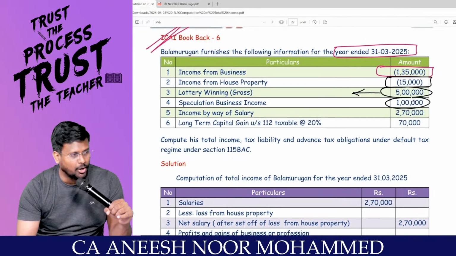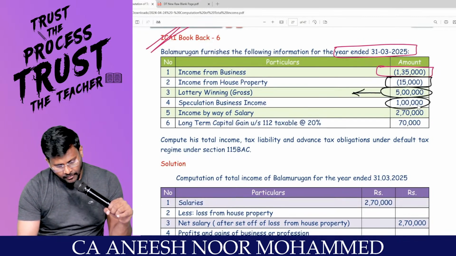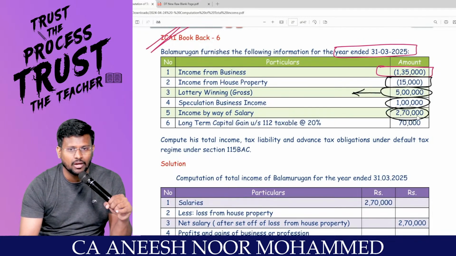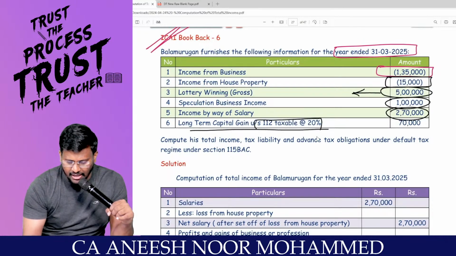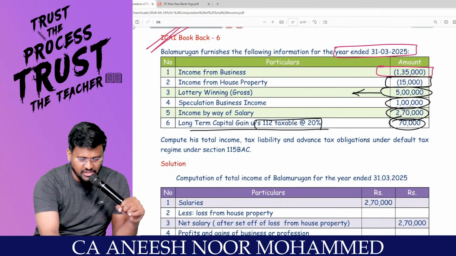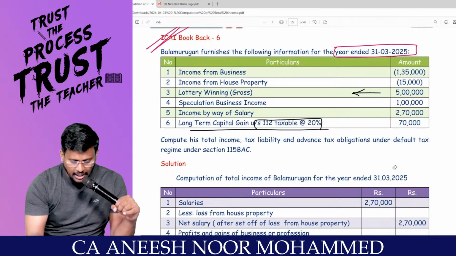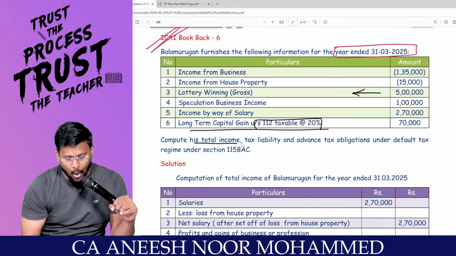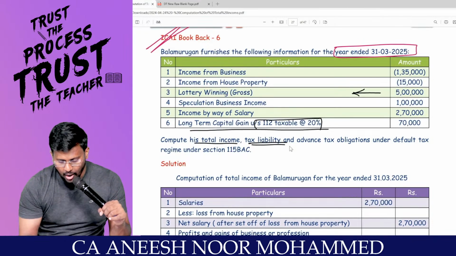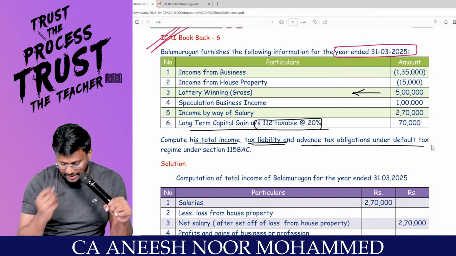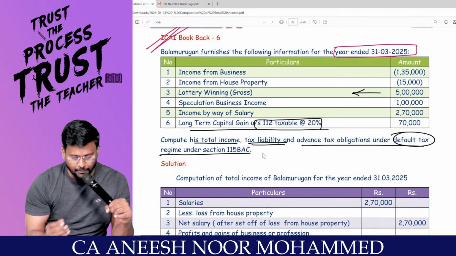Speculation business income, 1 lakh. Income from salary, 2,70,000. Long-term capital gain, taxable under 112 at the rate of 20%, which comes to 70,000. Compute the total income, calculate the tax liability, and advance tax obligation under what tax regime?